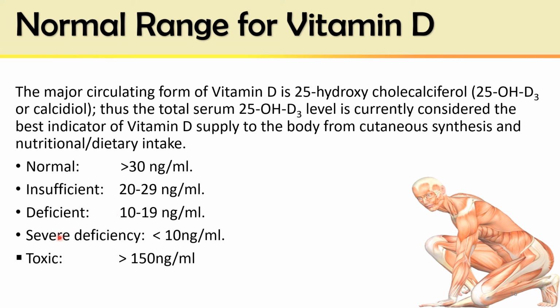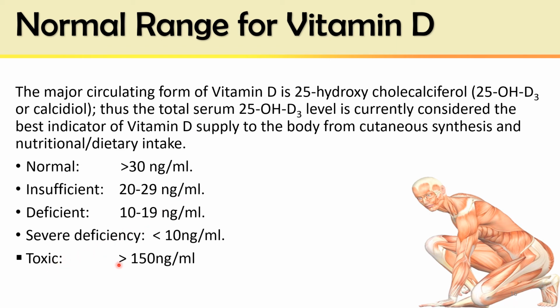A severe deficiency reflects a serum level of less than 10 nanogram per ml. So these are the normal ranges of plasma or serum vitamin D level, and that is the level of calcidiol, which is generally taken throughout the world and which is the indicator of vitamin D supply or deficiency in our body.